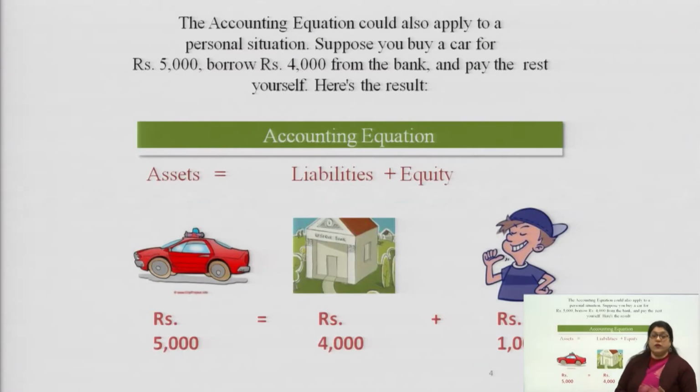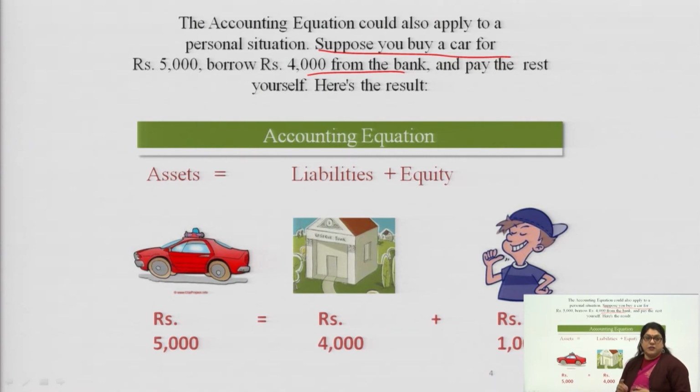It would be easier to understand with an example. Suppose you have bought a car worth rupees 5,000. The car amounts to rupees 5,000, and 4,000 you have borrowed from the bank. You have taken money from the bank as a loan and the rest of the amount you have paid yourself.